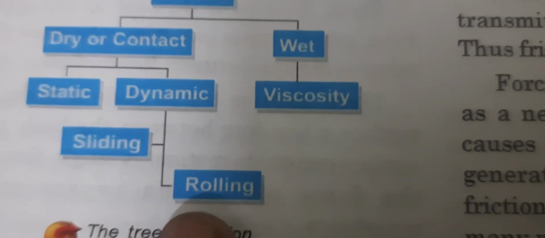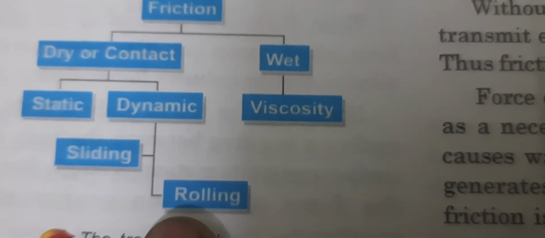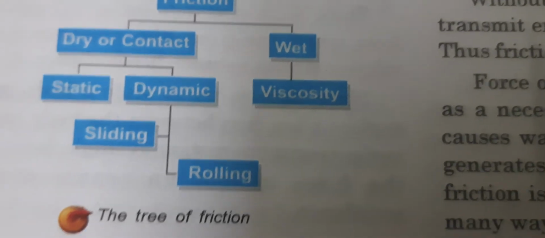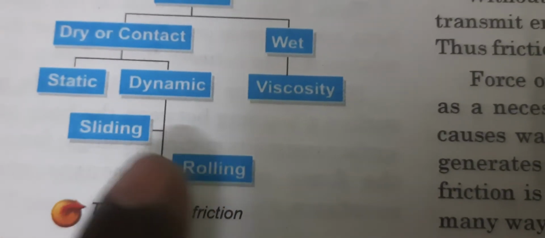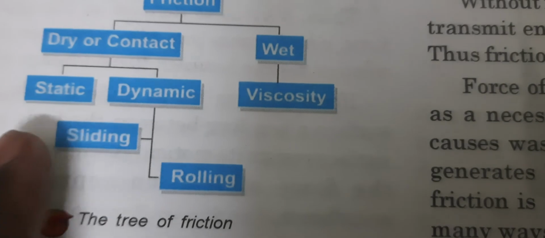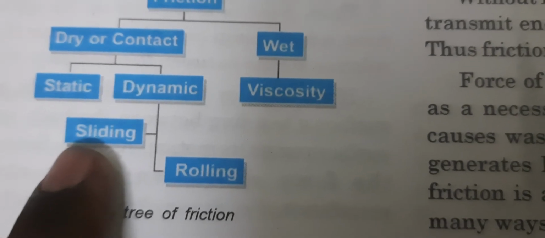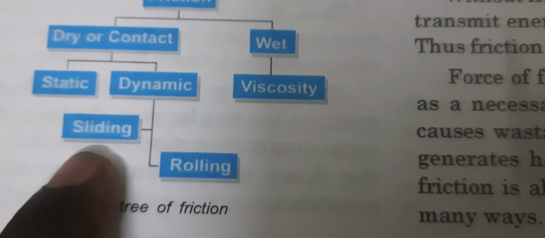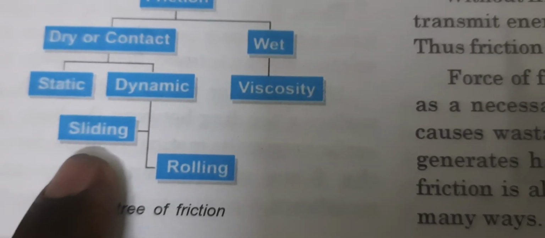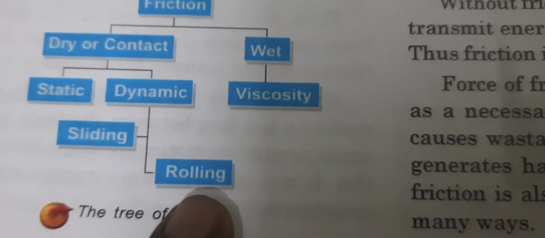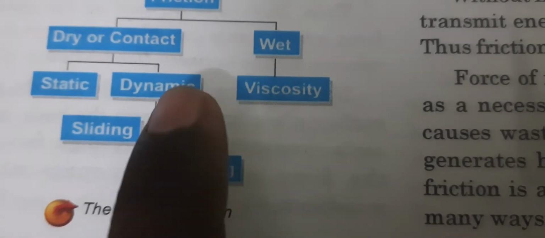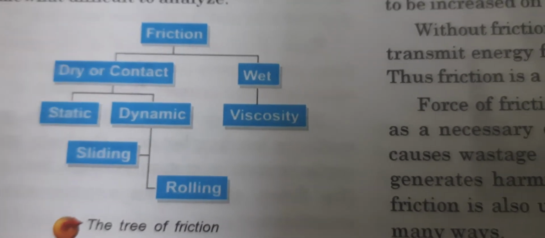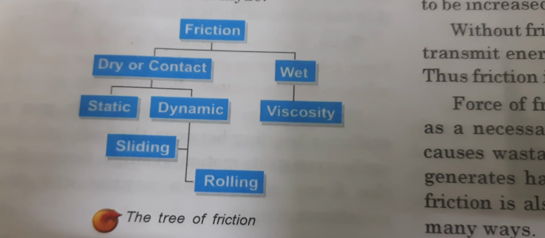So less friction will be needed to move an object which has wheels compared to an object which has no wheels. Like the example that I gave, a trolley bag with wheels is easy to move, but without wheels, suppose you remove the wheels and then you are asked to drag the trolley bag, then it will be hard to move. So when it is without wheels, it is sliding. When it has wheels, then it is rolling. Okay, so dynamic friction also has two types, sliding friction and rolling friction. So these are the types of friction that we need to know.